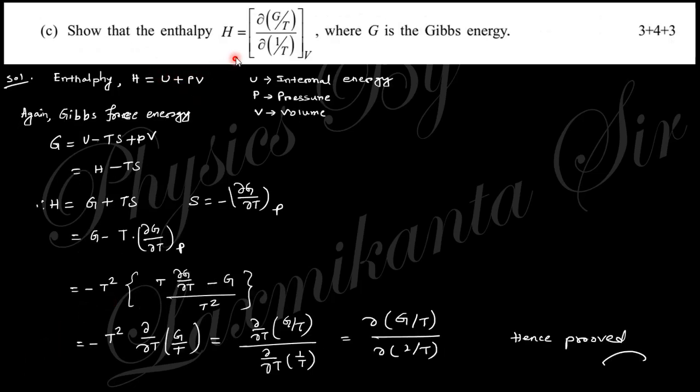Next, prove the enthalpy, that is H equals to del (G by T) by del (1 by T) at constant pressure, where G is the Gibbs energy. So the enthalpy will be this one, and the Gibbs energy equals to this one; U plus PV is H. So H equals to G plus TS, and S is minus del G by del T. So taking minus T square as common, this is nothing but del by del T of G by T. So this gives you the proof.